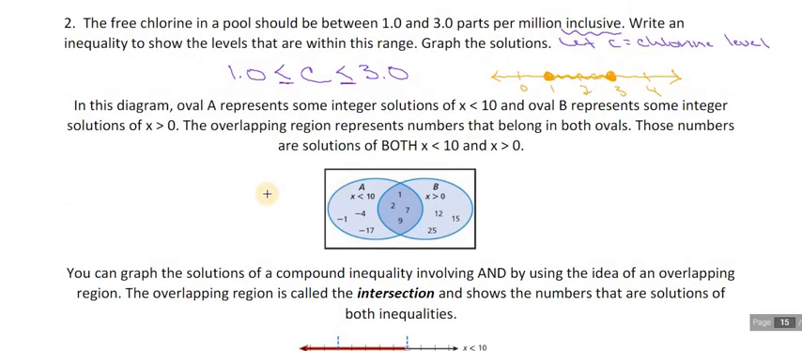Okay, so here's a visual representation. It says that in this diagram, oval A represents some integer solutions of x is less than 10, and B represents integer solutions of x is greater than 0. The overlapping region represents numbers that belong in both ovals. These numbers are solutions to both x is less than 10 and x is greater than 0. So 1, 2, 7, 9, 3, 4, 5, 6, 8. Those would all also satisfy less than 10 and greater than 0.